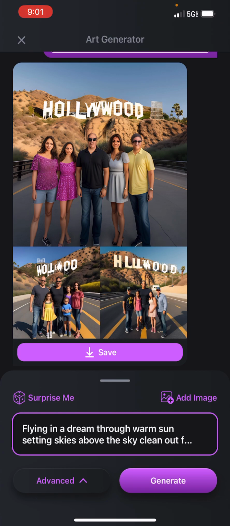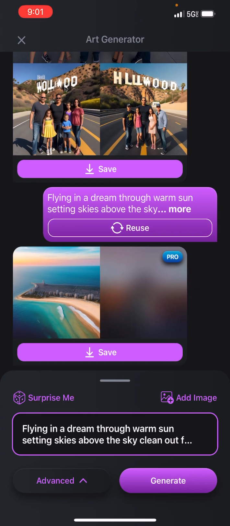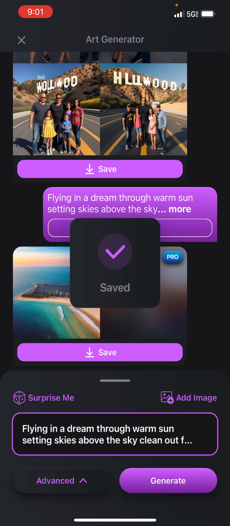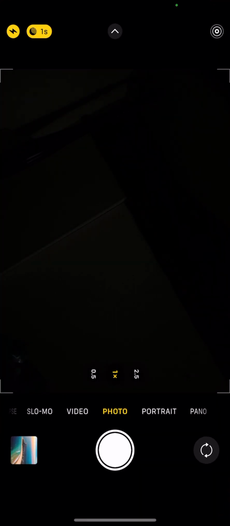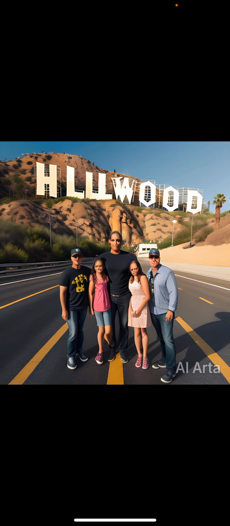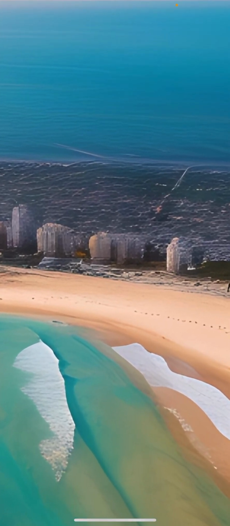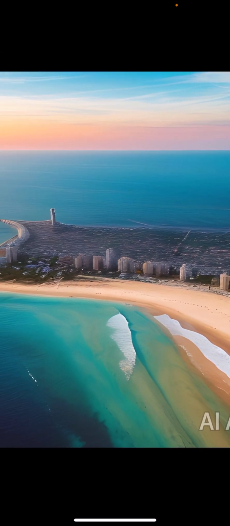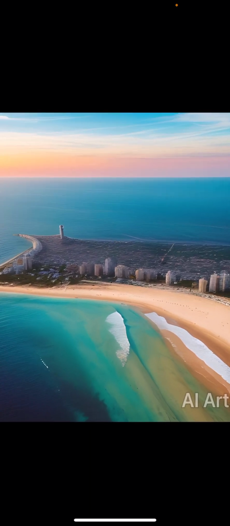I clicked generate. Let's see what kind of amazing pictures they come up with. Wow, look. I clicked save. Let's look in my photos. Oh, look. It showed one picture. It only made one picture. Where is this? Out on a beach somewhere. Pretend like you got to, I don't know. Wow, this is amazing.